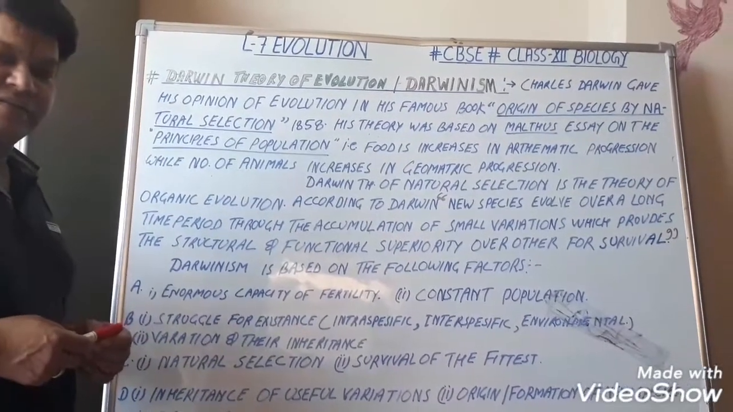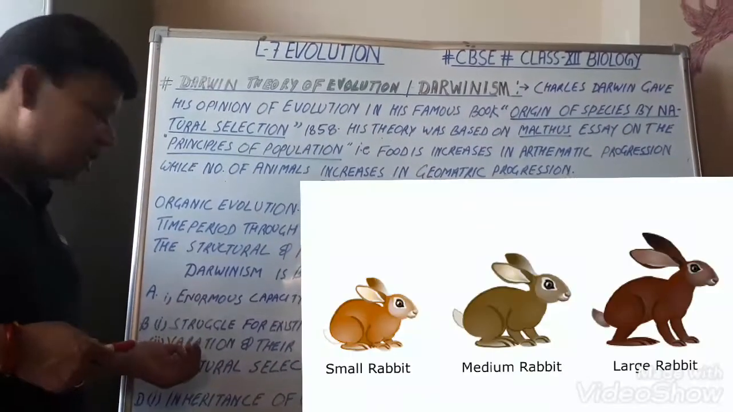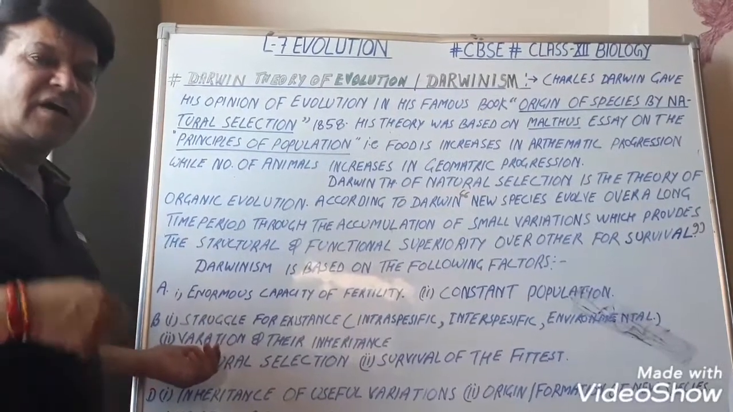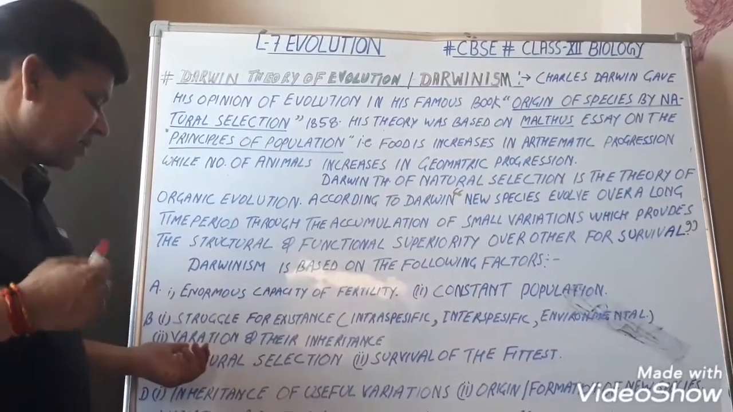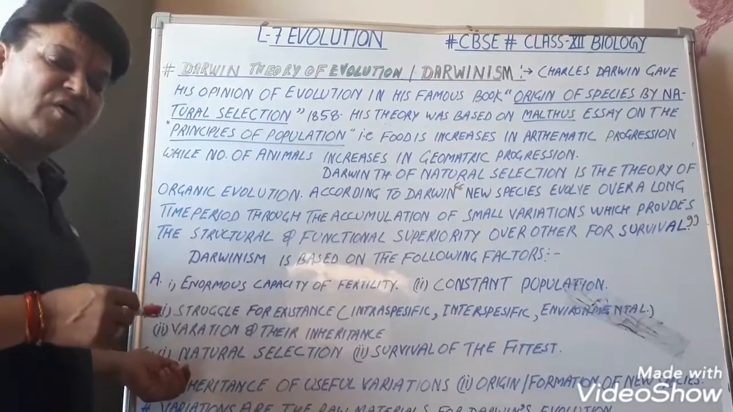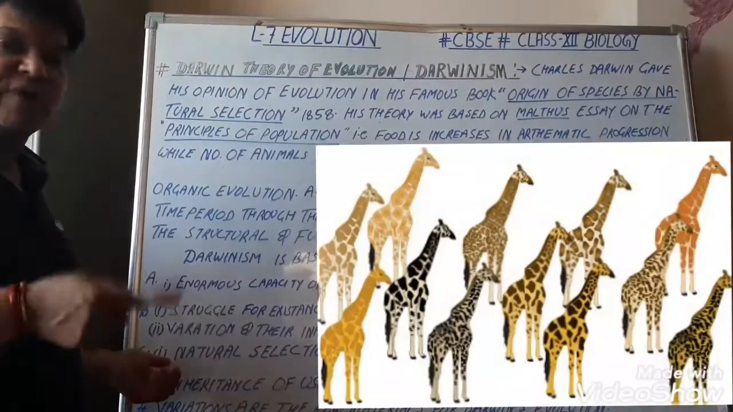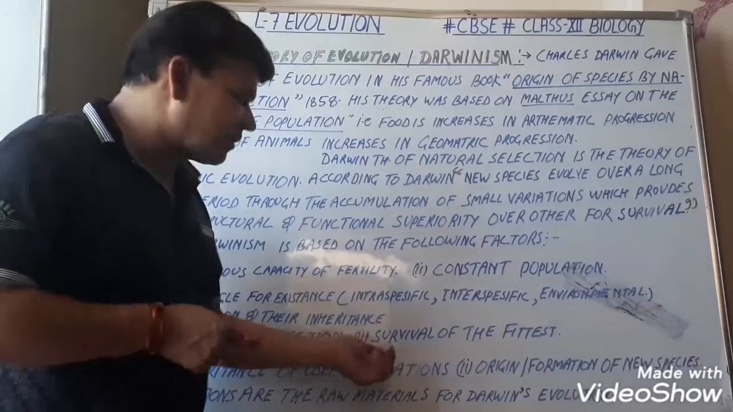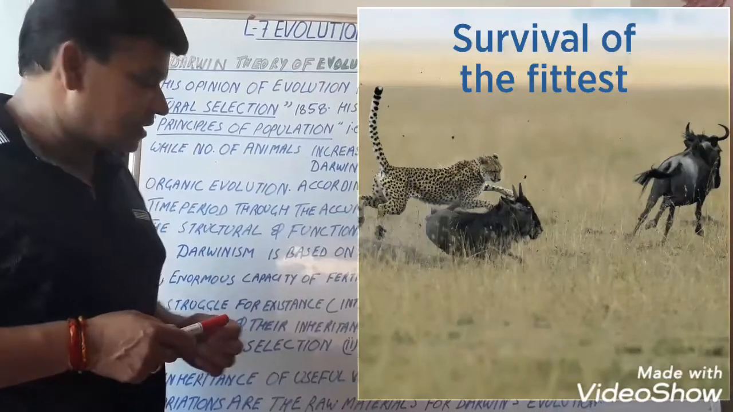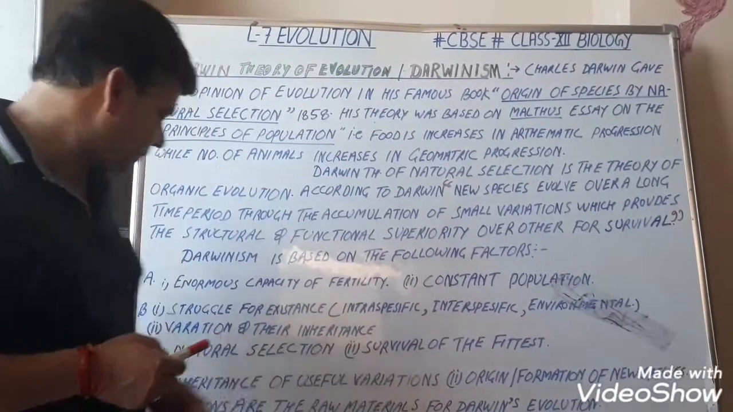Now, variation and their inheritance, that is, विभिन्नताएं और उनकी वंशागति. Only those variants which are able to adapt themselves to the new conditions can survive, and this is known as natural selection. It means nature selects only those individuals which have the new variants or new variations. It is known as survival of the fittest. Survival of the fittest is the main important point or factor of this theory.